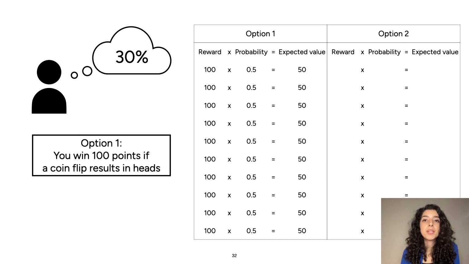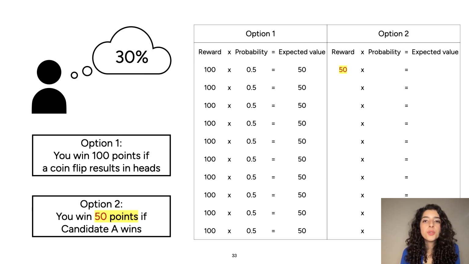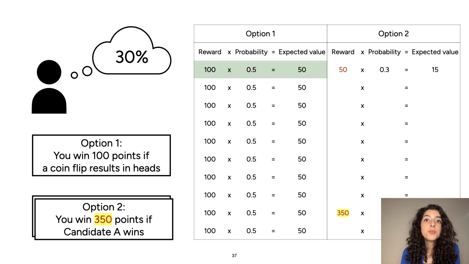So how do we expect people to answer these questions? For option 1, the expected value is always going to be 50. For option 2, we expect people to multiply the reward by their subjective probability of that candidate winning, in this case 30%, to get the expected value of that option and to pick the higher one. So in this case, they would choose option 1. We expect them to do the same thing for each one. So in this case, 350 times 30% would be 105. So they would choose option 2.